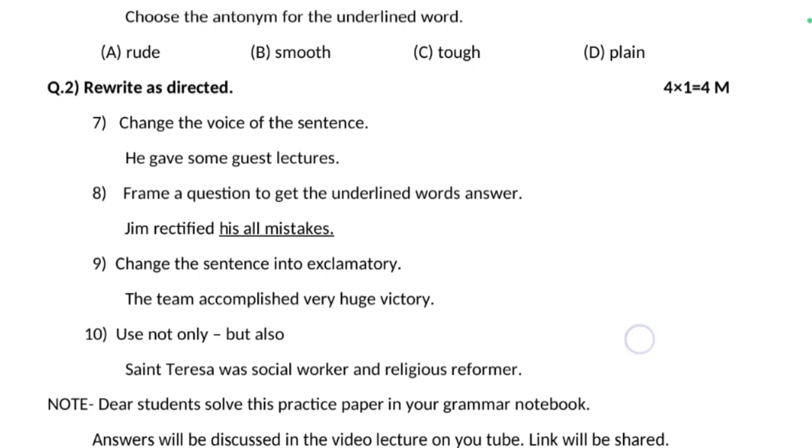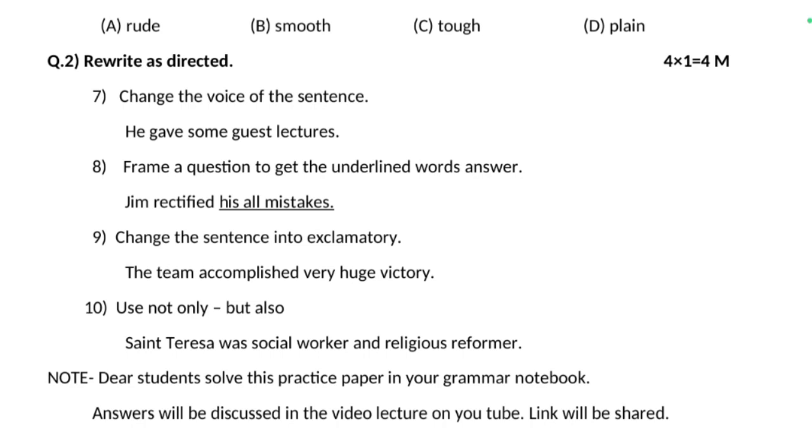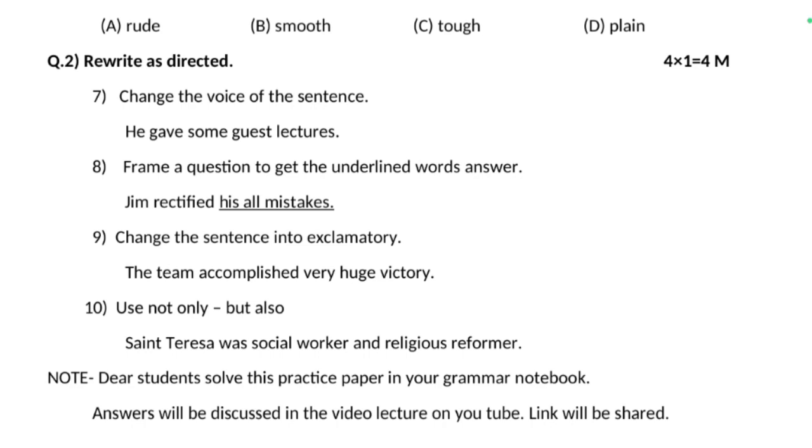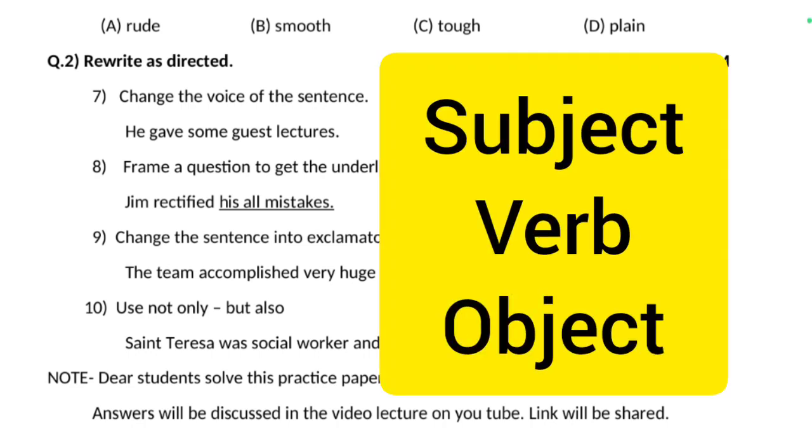Next is question number 10. Use not only but also. Saint Teresa was a social worker and religious reformer. Use not only but also. Remember, everyone knows that instead of and we have to use but also. And after that, where to use not only? The correct rule of not only but also is about subject, verb and object. If we use but also before the subject, then not only should also be used before the subject.